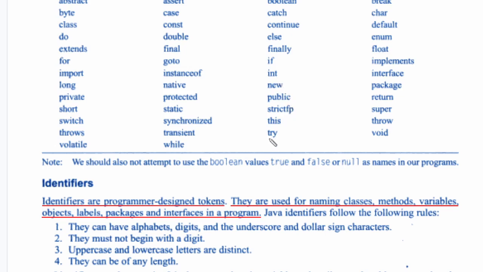Similarly, try is used for exception handling. If you want to create a package, we use the keyword package. If you want to create an interface, we use the keyword interface. Like that, many different keywords are there. All keywords have a specific meaning in Java.